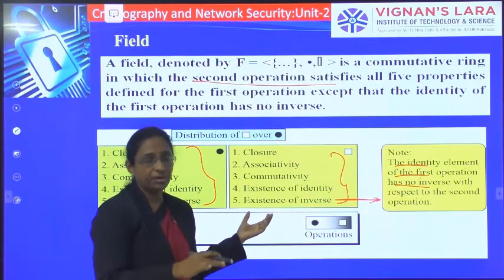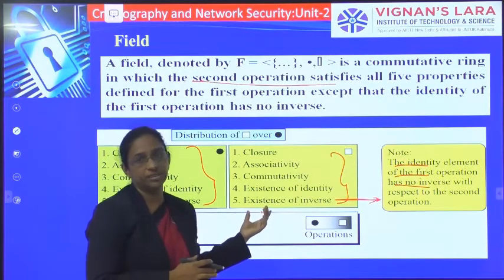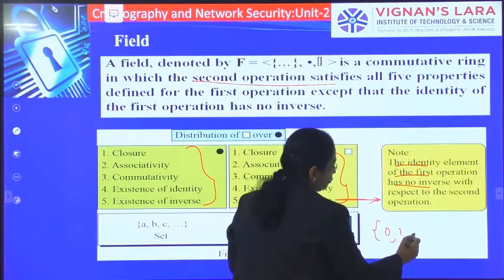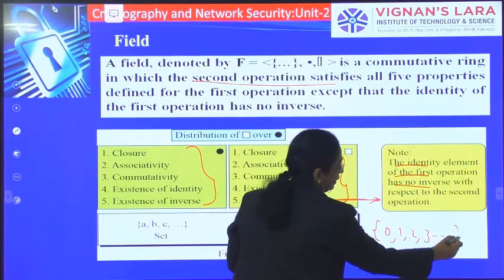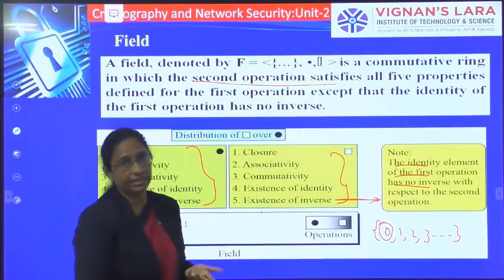Apart from that identity element, all other elements should have inverses. For example, I am having the elements like 0, 1, 2, 3, a set of integers like that. See here, 0 is an identity element.